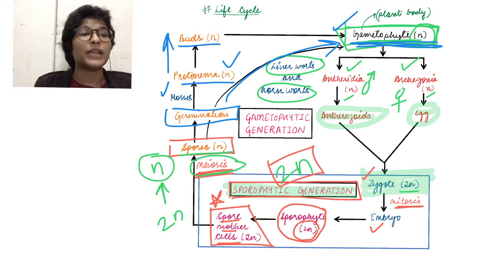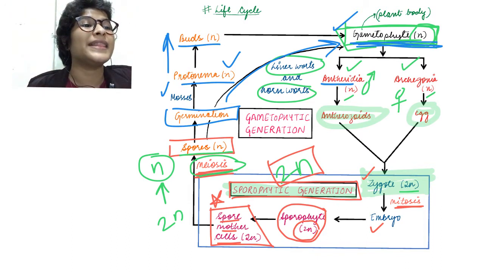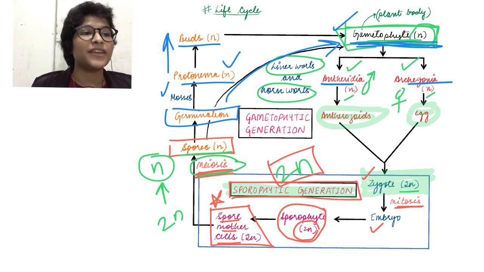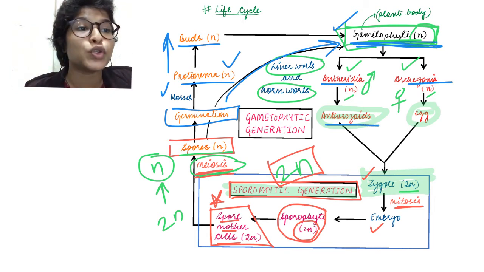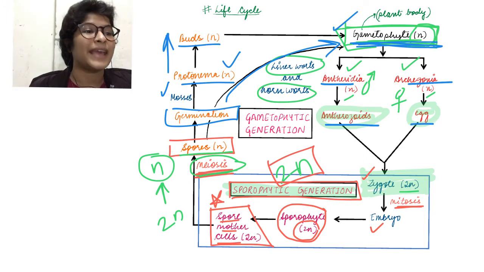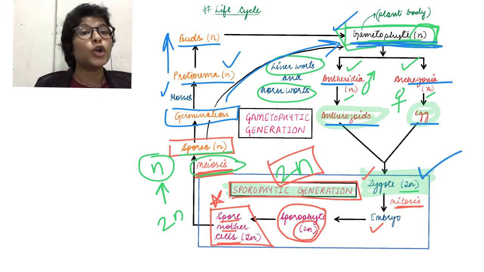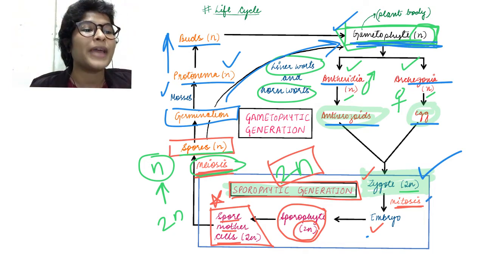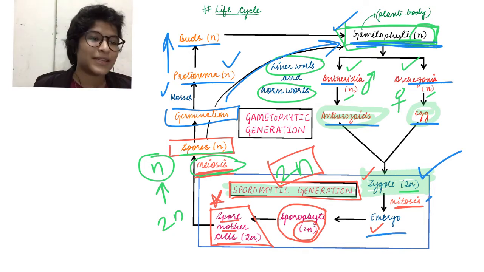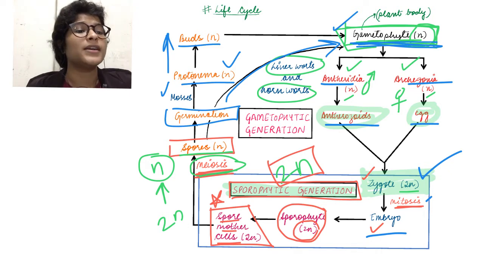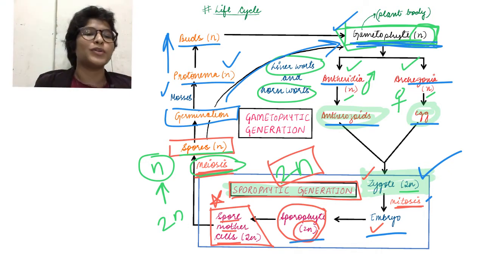So gametophyte will give rise to two sex organs, that is Antheridia in males and Archegonia in females, and these will give rise to the male gamete, that is antherozoid, and the female gamete, that is egg. Now these two will fertilize to form the zygote, which will undergo meiosis to form an embryo, that is, increase the number of cells.